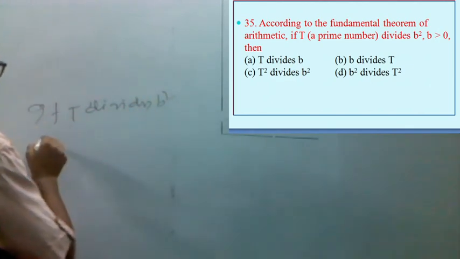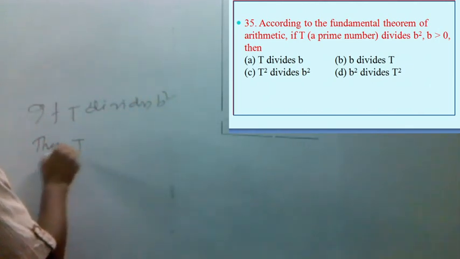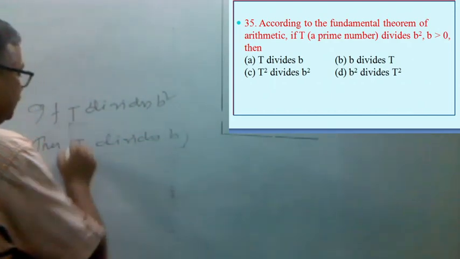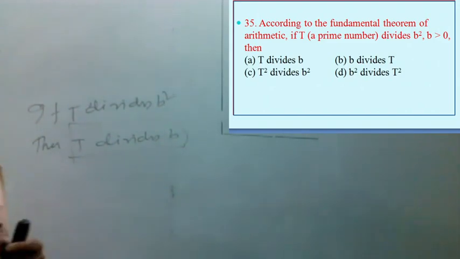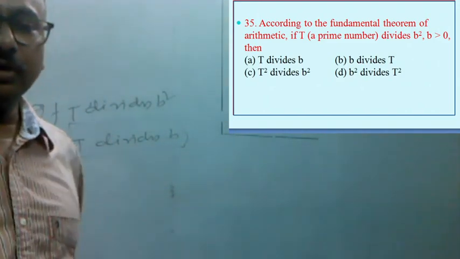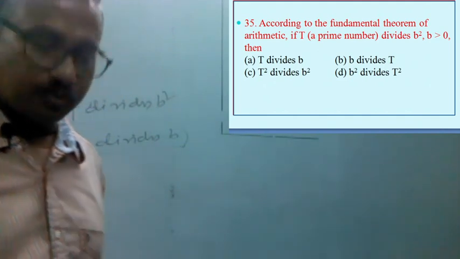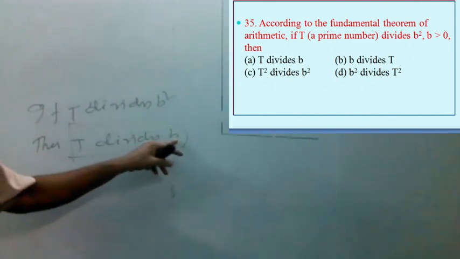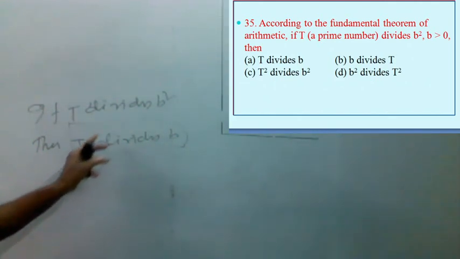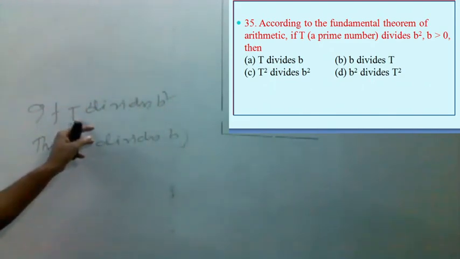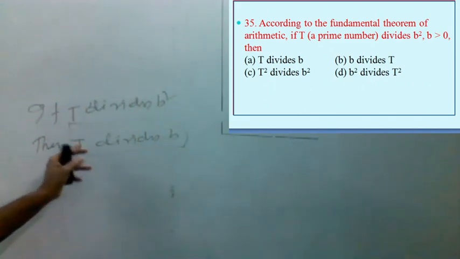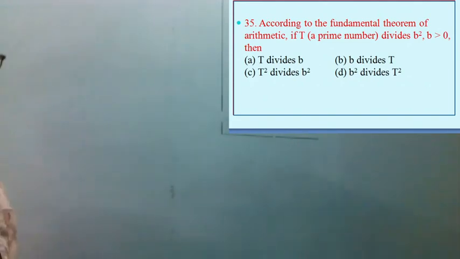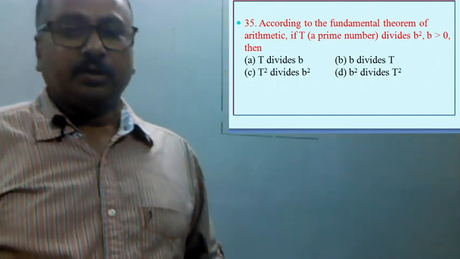by the fundamental theorem, t divides b, and t should be a prime number. So the correct option is option A, that is, t divides b, or we can write b is divisible by t. That is, if b square is divisible by t, then b is also divisible by t, provided that t is a prime number. This is the fundamental theorem of arithmetic. Now let us move to the next question.